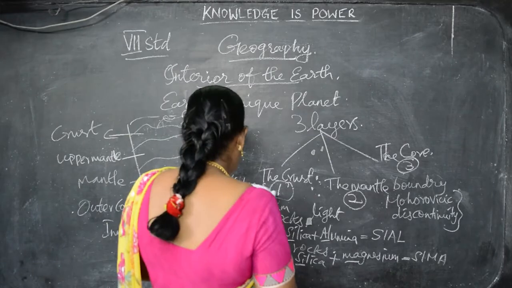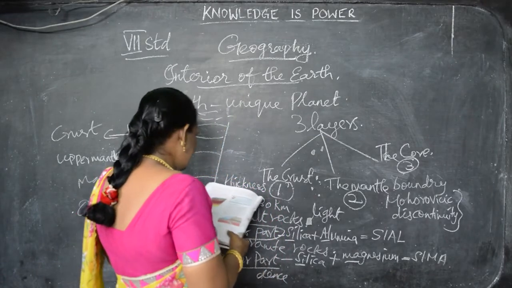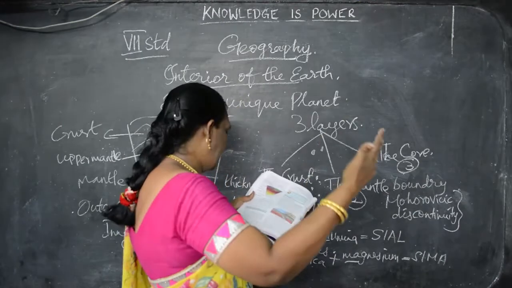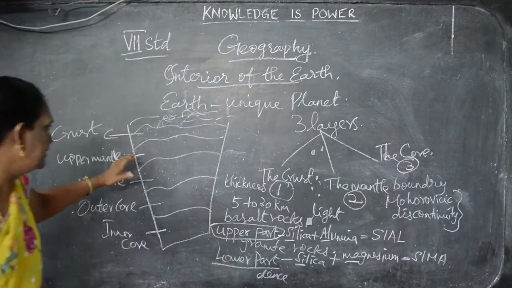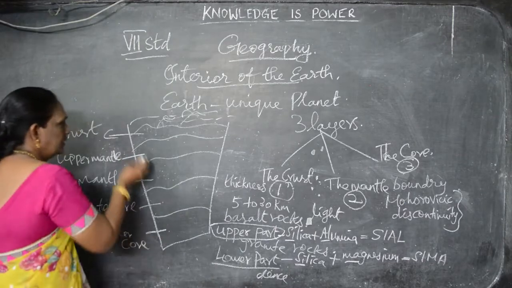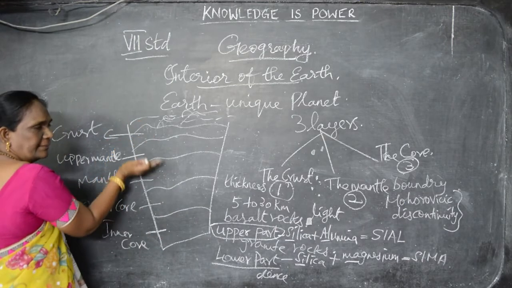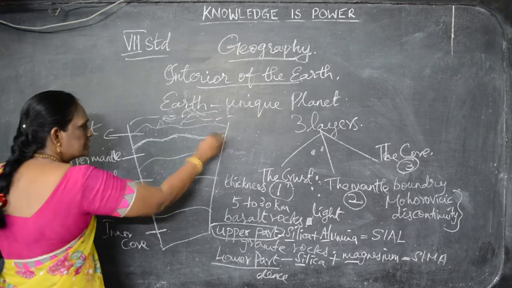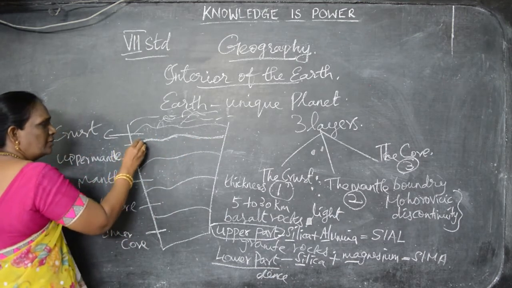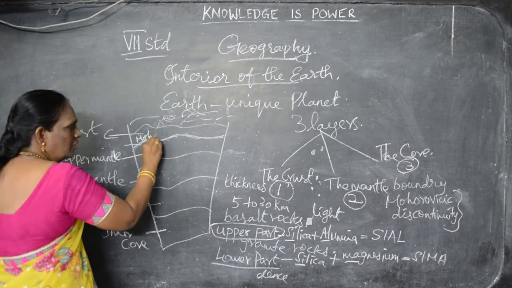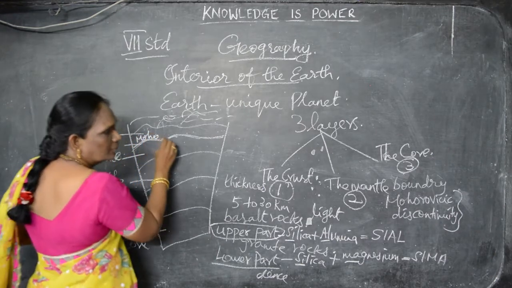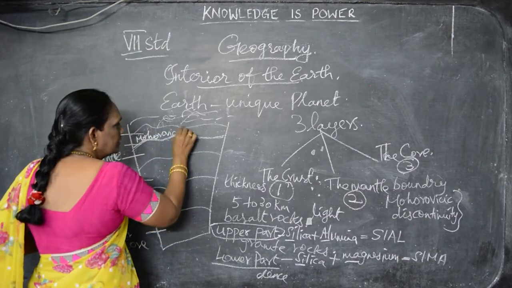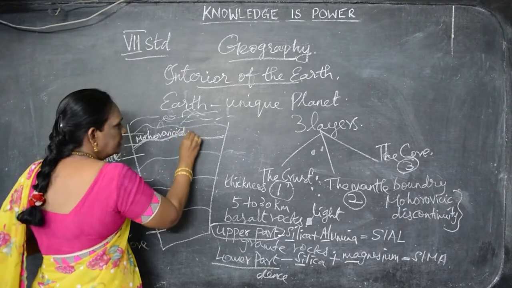Understand? In the mantle also we can see two layers, the upper mantle and the lower mantle. I have written it here, look. The border in the middle between the crust and this mantle, the boundary is called what did we say? The boundary is called Mohorovicic discontinuity.